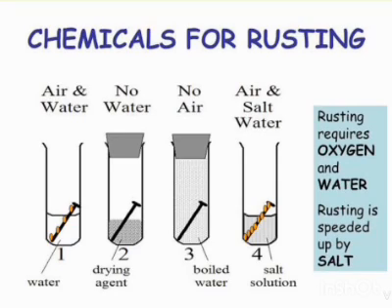Now, come to the conditions that are necessary for rusting. Two conditions are necessary for rusting of iron to take place. First one is presence of air, and the second one is presence of water or water vapor or moisture.